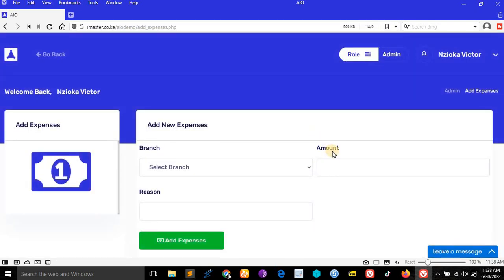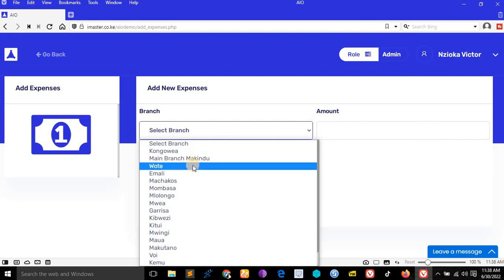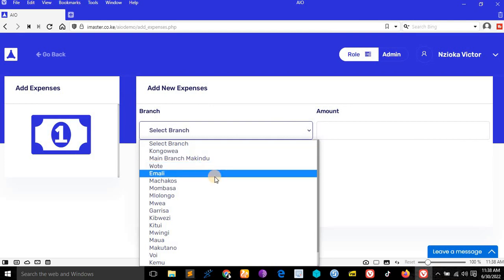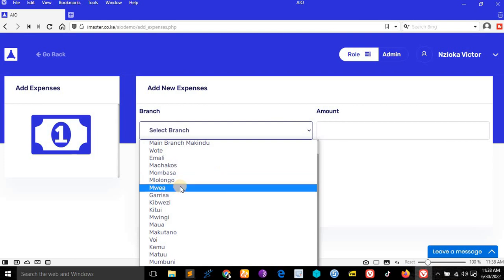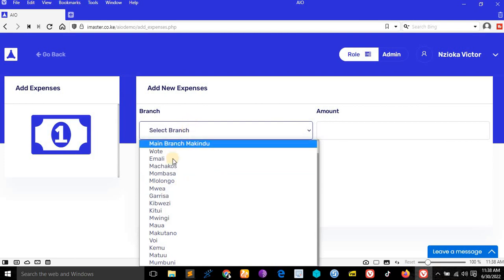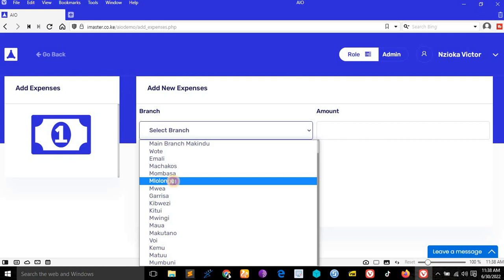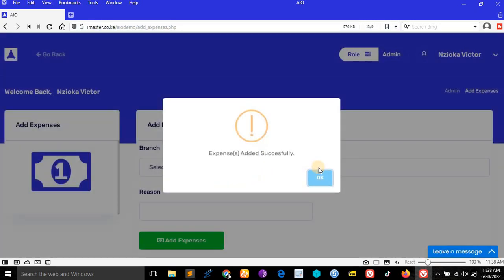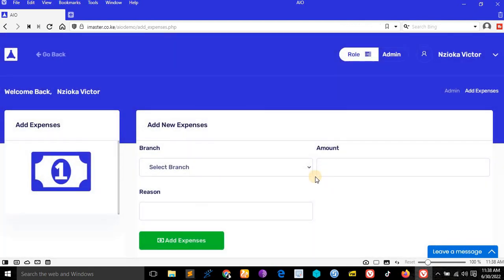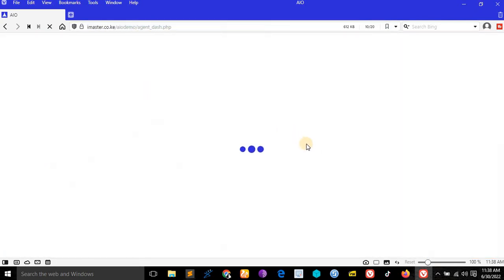Expenses are the costs you have used in any branch. If it's the super admin, they have to select their branch, but if it is a user, the branch will be selected for them, and this part will be inactive. So let's say, for example, this branch is Molongo. You are in Molongo and you spend 700 on lunch and refreshment. Do that and add expense. If you add expense like this, expenses added successfully. So you just go back. That is how you add an expense.